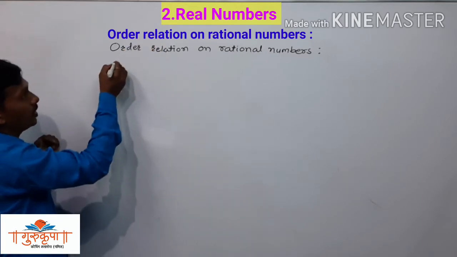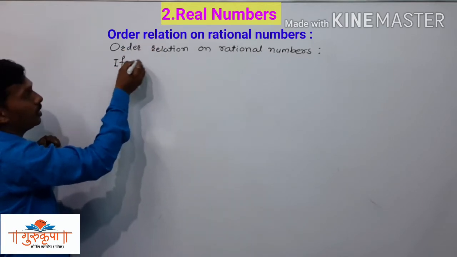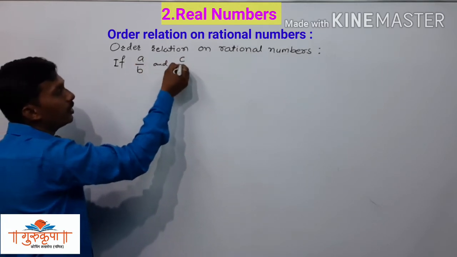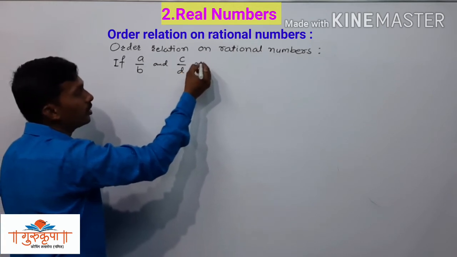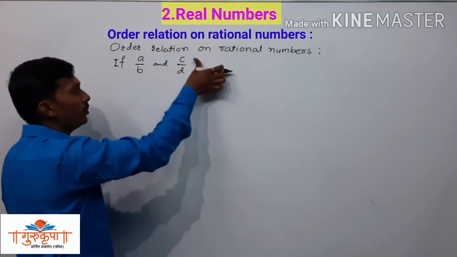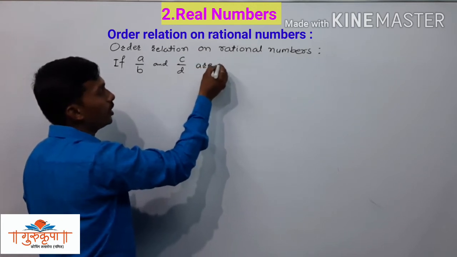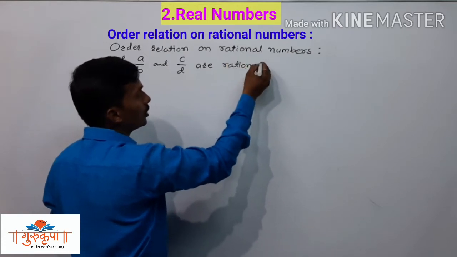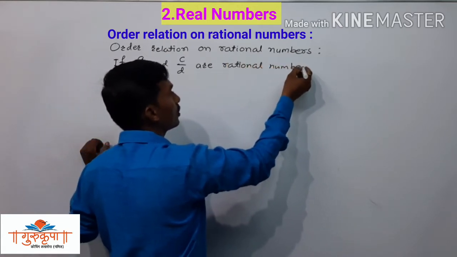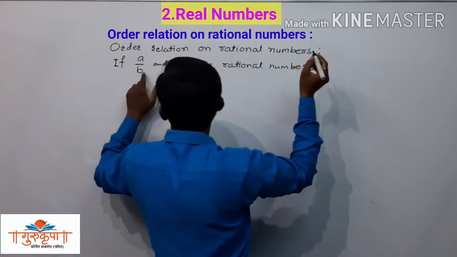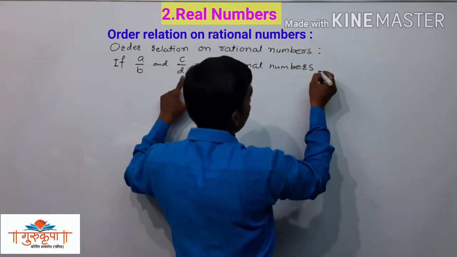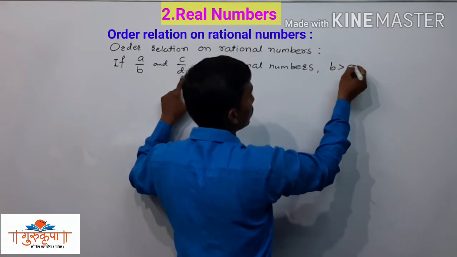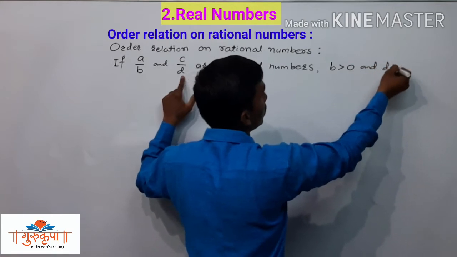So if A upon B and C upon D are the rational numbers, and here B and D are greater than 0, B is greater than 0 and D is also greater than 0.